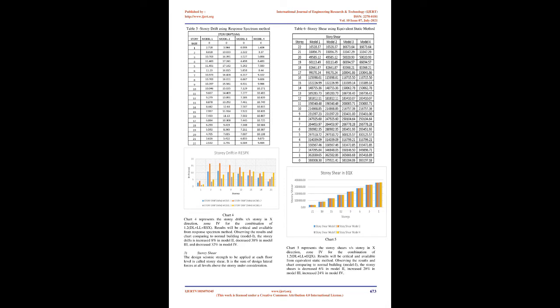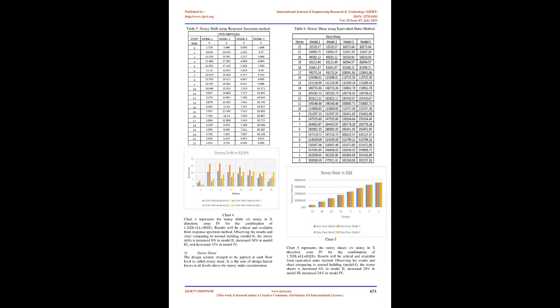Displacement of a story relative to the base of the structure is called story displacement. The most significant and most clearly evident point of contrast for a structure is the deflected shape. The displacements of the building in different stories for all models have been compared. The results are taken for Zone 4 with medium soil condition. Chart 1 represents the story displacements versus story in X direction, Zone 4, for the combination of 1.2 DL and LL and EQX. Results will be critical and available from the equivalent static method.